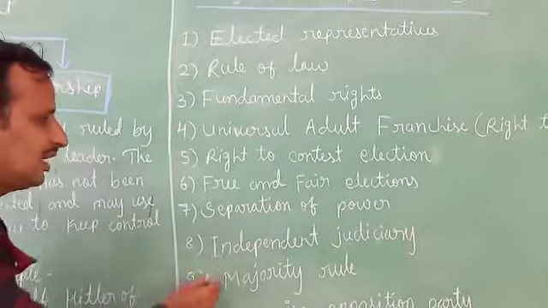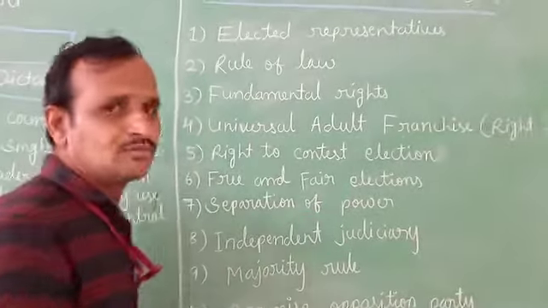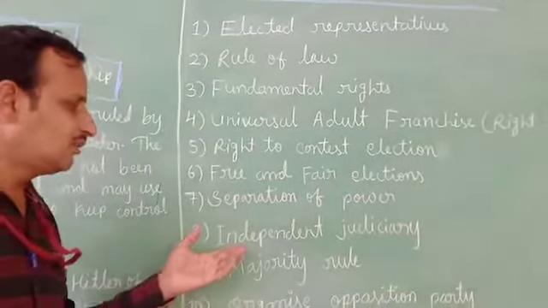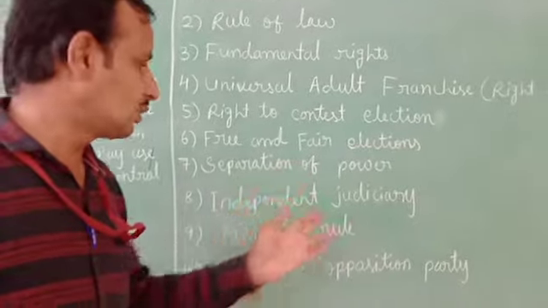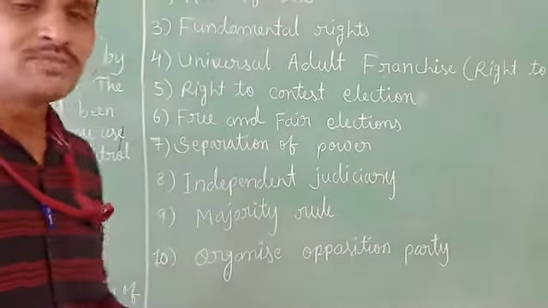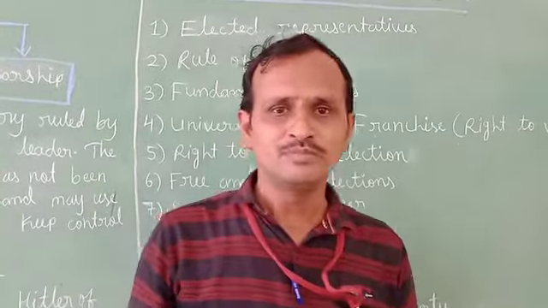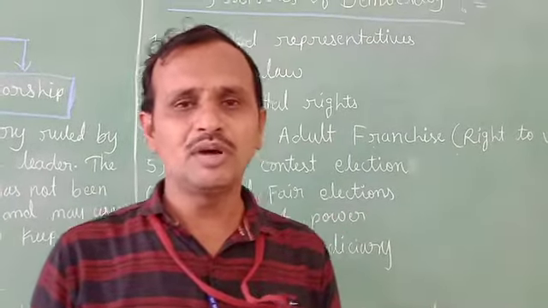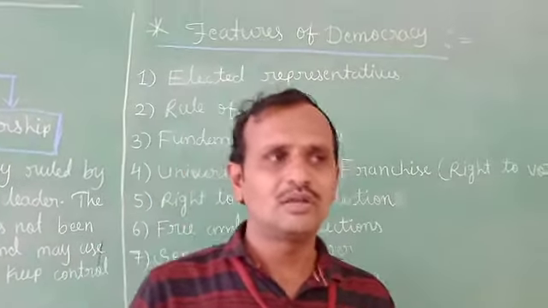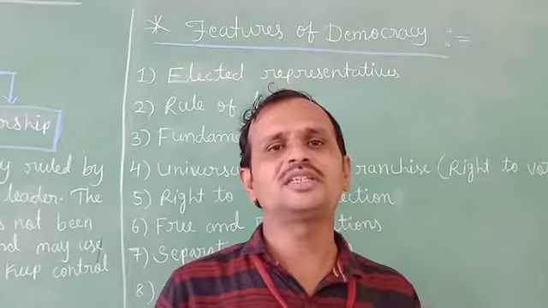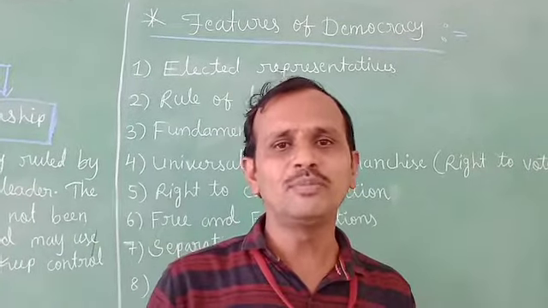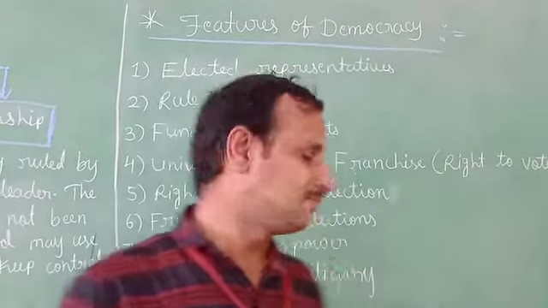And the next feature is independent judiciary. It is a very important feature of democratic government. Why? Because the judiciary must be free from any executive or legislature. That's why it is a very important feature of democracy.